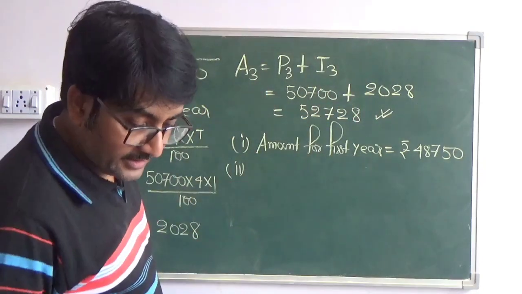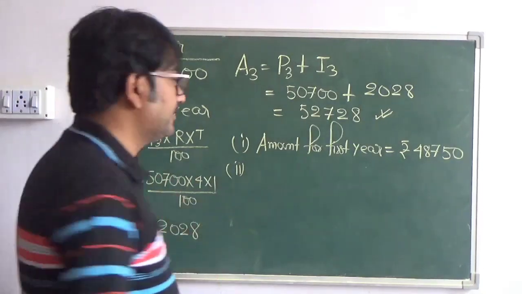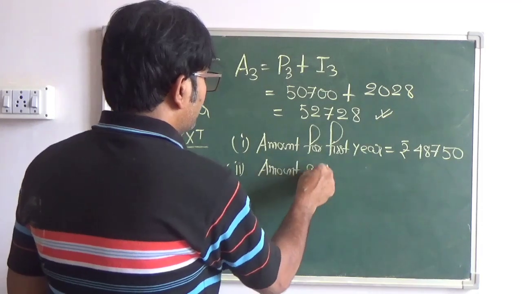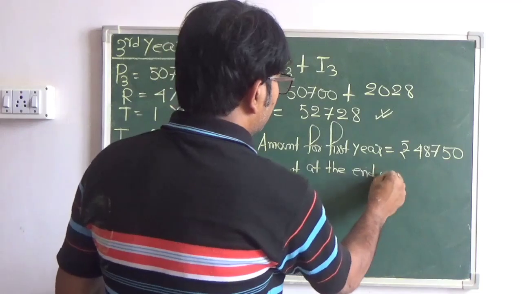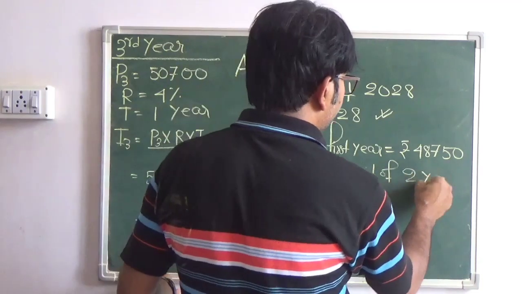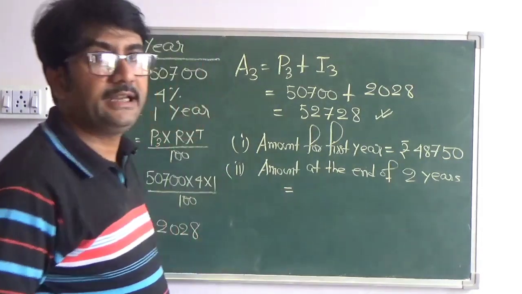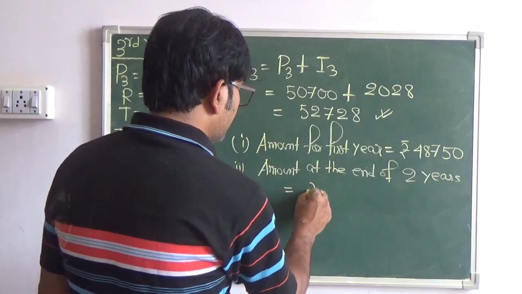Second part is the amount standing to his credit at the end of the second year. That means amount at the end of second year. So amount at the end of 2 years, that is the value of A2, and that is coming to 50700 rupees.